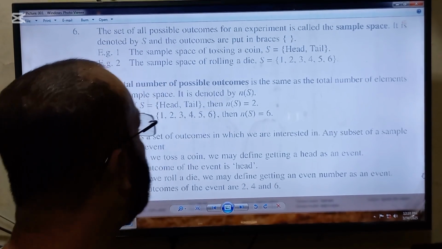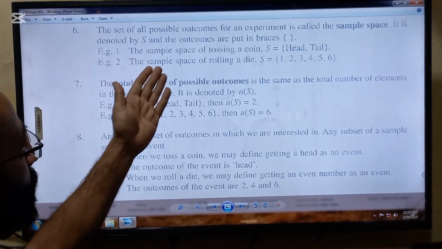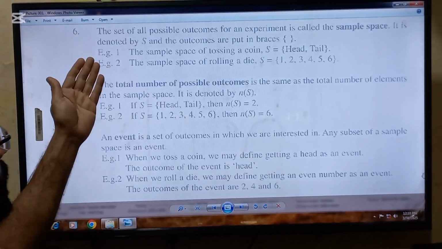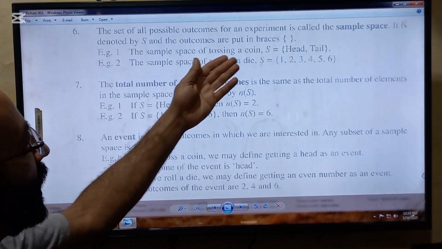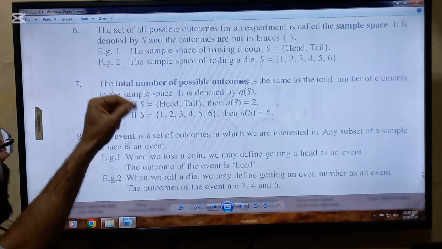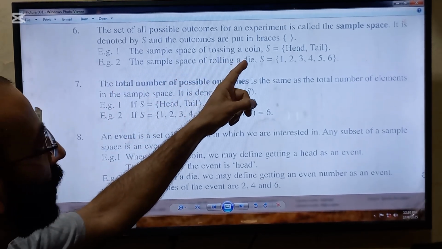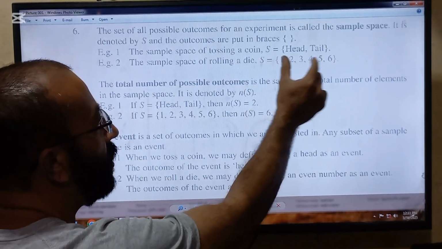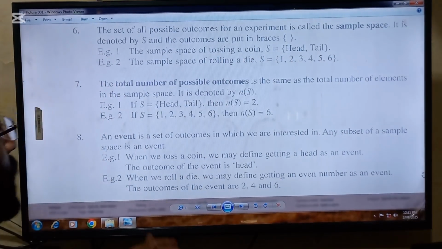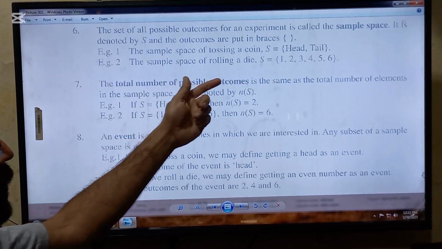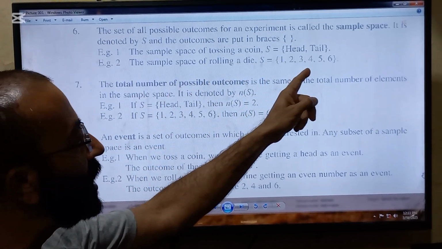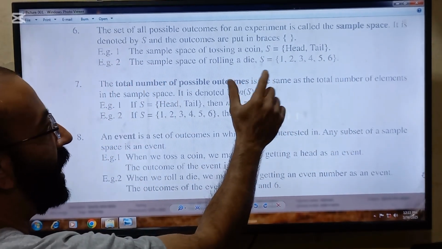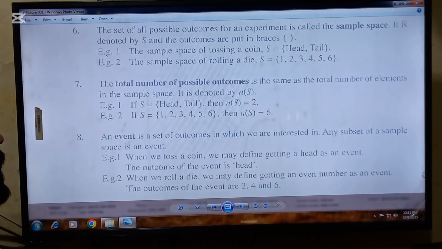The next point to be remembered is that the set of all possible outcomes for an experiment is called the sample space. It is denoted by S, and the outcomes are put in braces. For example, the sample space of tossing a coin is heads and tails, enclosed in braces. Example number 2: the sample space of rolling a die is 1, 2, 3, 4, 5, and 6, enclosed in braces.